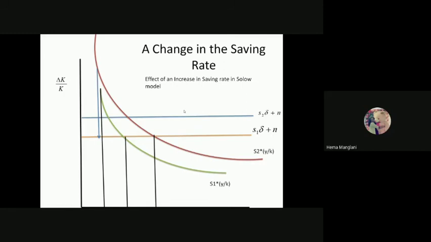Now we'll talk about the application portion, which is very important. That is a change in saving rate. Here, why are we taking this? Because we want to know how differences in saving rate affect economic growth. As an example of differences in saving rates, we can compare nations in which the residents regularly save at a high rate, such as Singapore, South Korea, or some other East Asian countries, with places in which the residents typically save at a low rate, such as most countries in sub-Saharan Africa or Latin America.